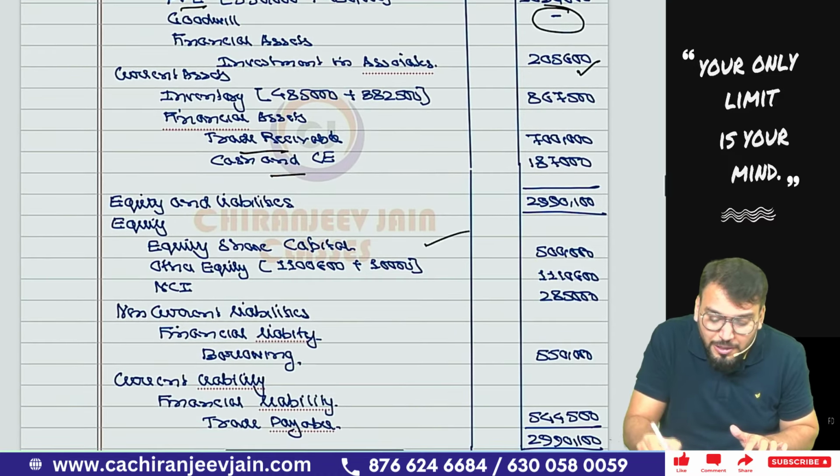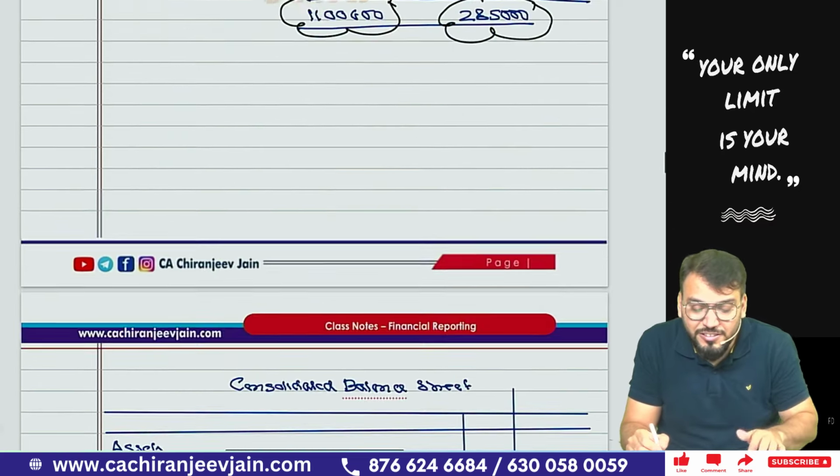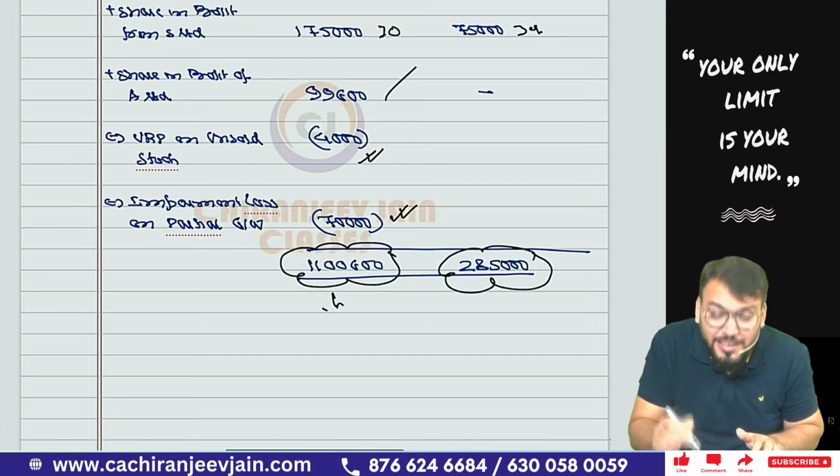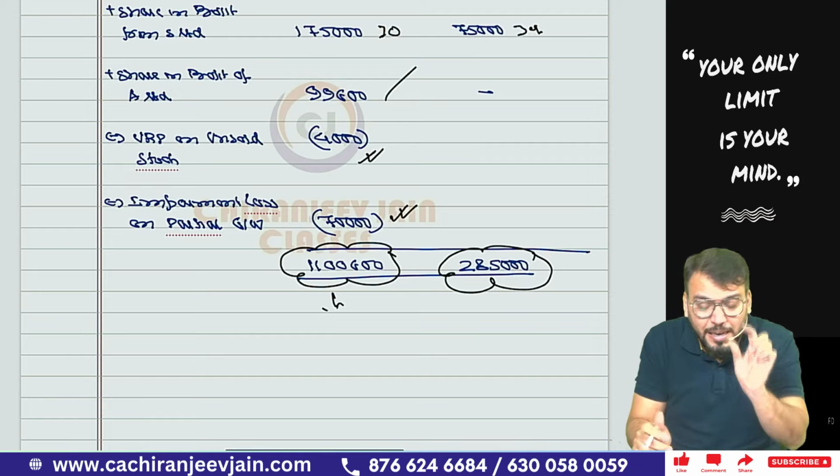Then equity share capital, no adjustment. Other equity will be what? Whatever other equity we have calculated, this retained earnings will come. Plus there is one capital reserve for the associate company. Whatever we have calculated, the capital reserve will be 10,000.